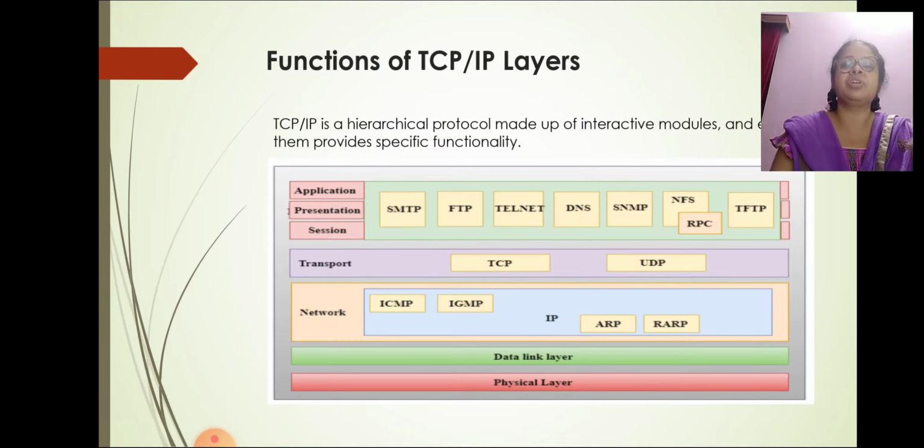These are the functions of the TCP/IP layers. It is a hierarchical protocol made up of interactive modules. Physical layer and data link layer, then network layer. Under the network layer, the following protocols are used: ICMP, IGMP, IP, ARP, RARP. In the transport layer, TCP and UDP are used.